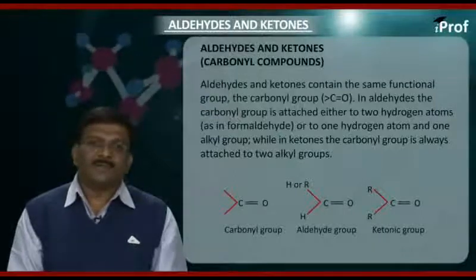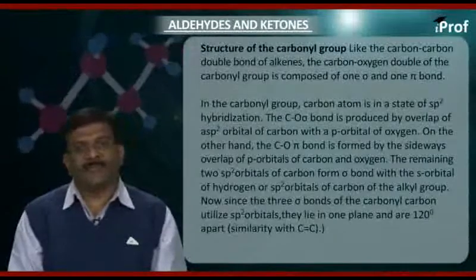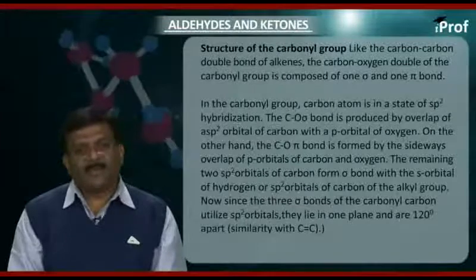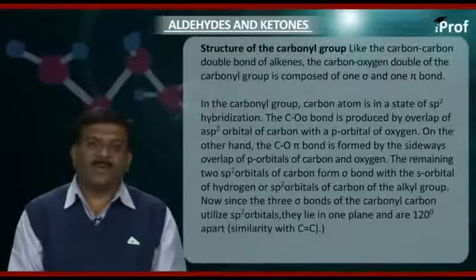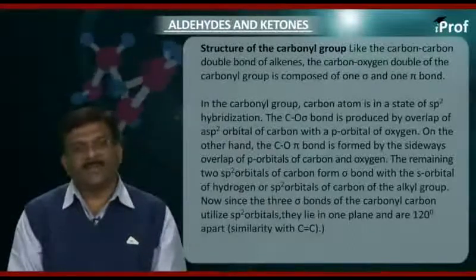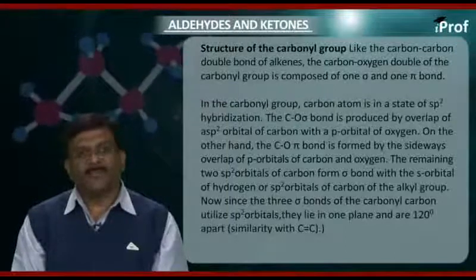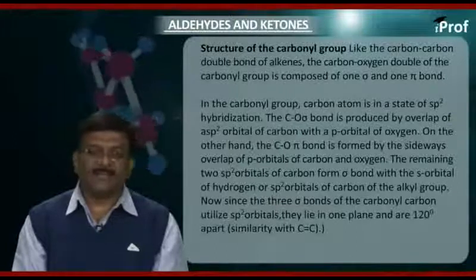Now we shall see the structure of the carbonyl group. Like the carbon-carbon double bond of alkenes, the carbon-oxygen double bond of the carbonyl group is composed of one sigma and one pi bond. In the carbonyl group, the carbon atom is in a state of sp2 hybridization.